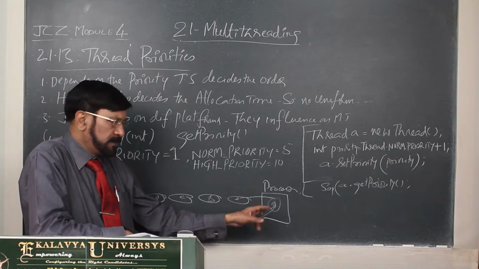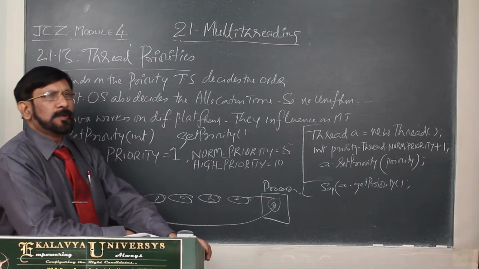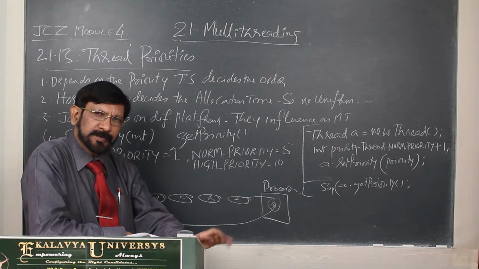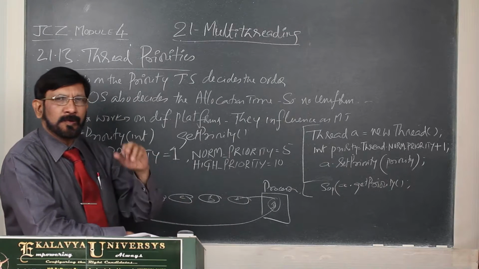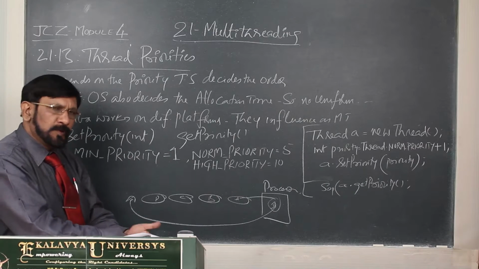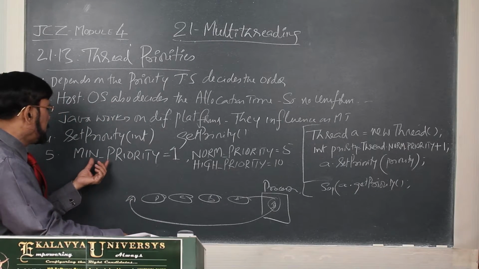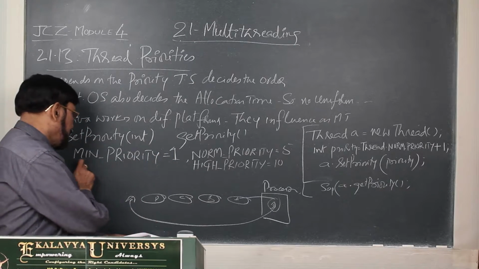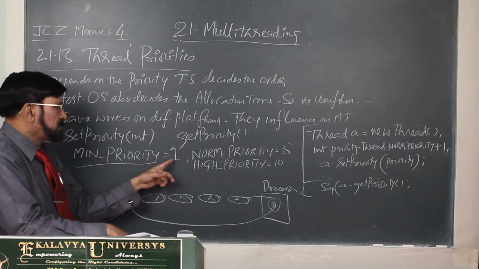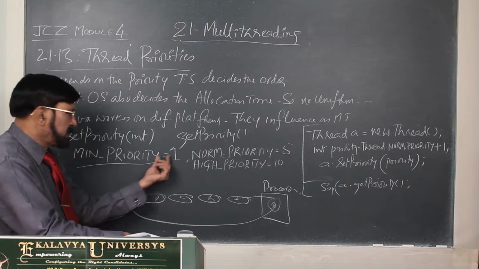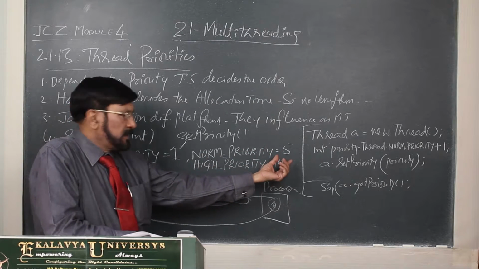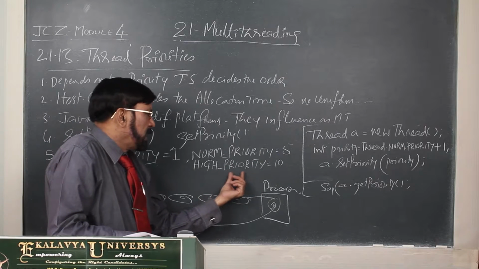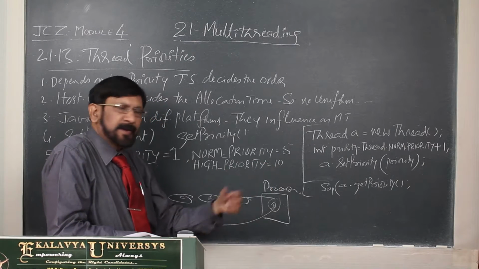I have already explained this to you many times. With reference to the previous cement factory example, if you want to give different priorities, you can. For that purpose, what is provided? Three constants are provided. One is minimum priority, which the Thread class provides, and its value is 1. Norm priority is represented by 5. High priority is 10.